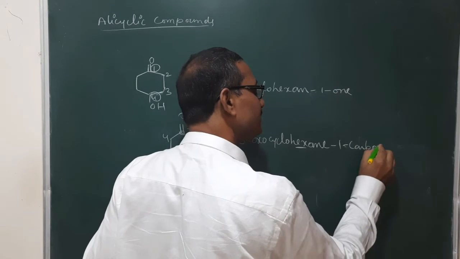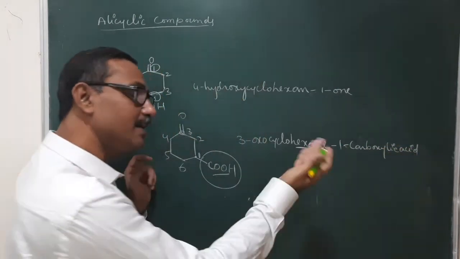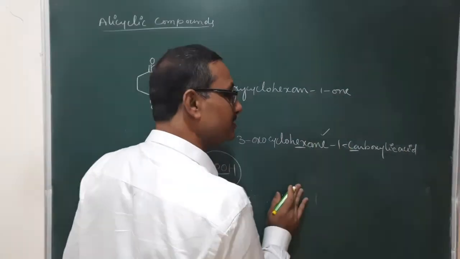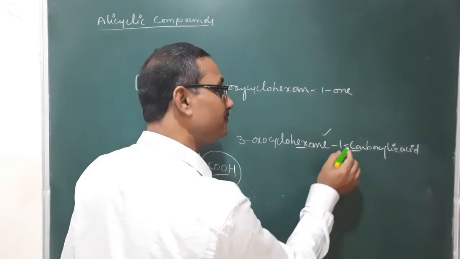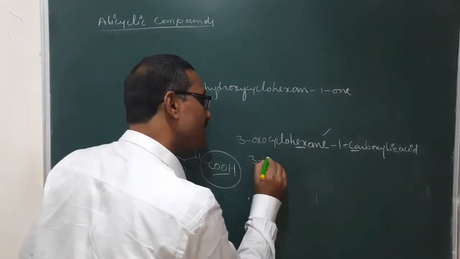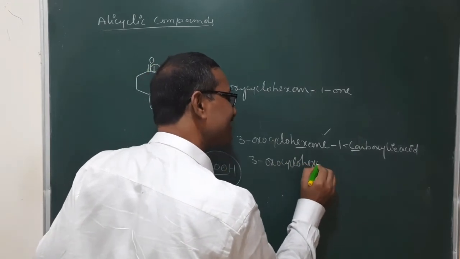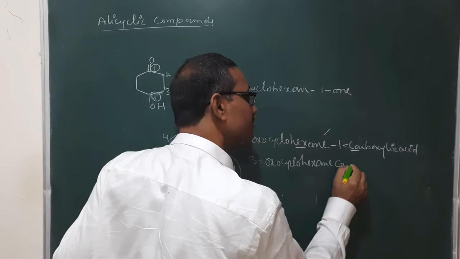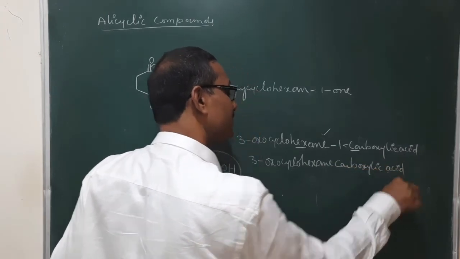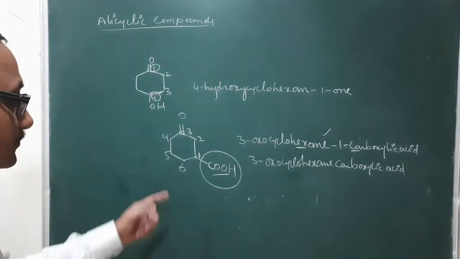carboxylic acid. 1 carboxylic acid. Even if you do not write the 1, it is also correct. It starts with a C, so the E is easily present. If you write 1 also, no problem. If you write it or not, no issue. So it is correct, or 3-oxo, here cyclo, hexane, carboxylic acid. So like that we will write.